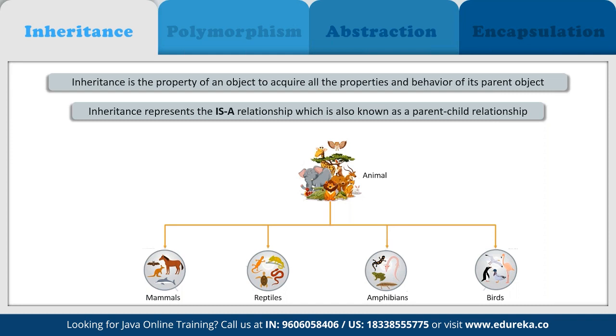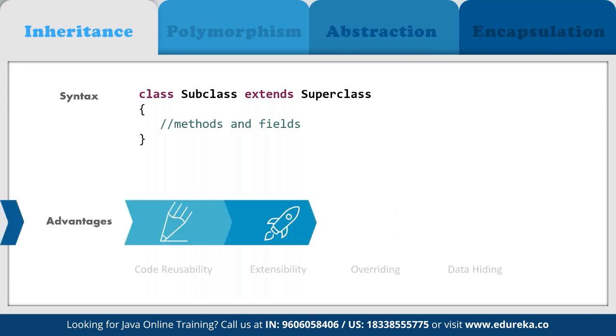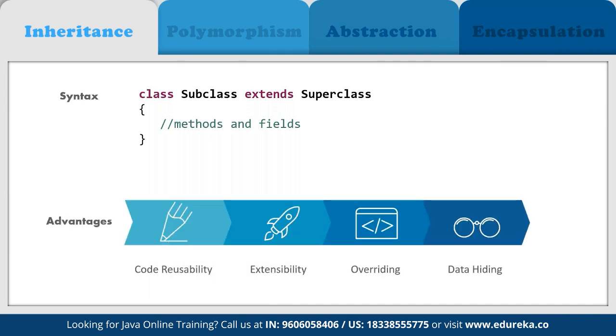Inheritance basically involves two different classes. We have the parent class, which here is animal, whereas mammal is the child class. In terms of syntax, we name the subclass and then define that it extends the superclass. The main advantage is that it allows us to reuse the code at any point of time, and it is also extensible. It allows us to override, and it also allows us to hide the data as per the requirement.